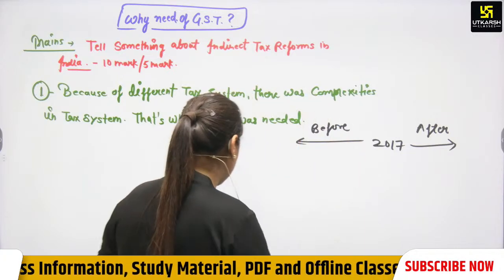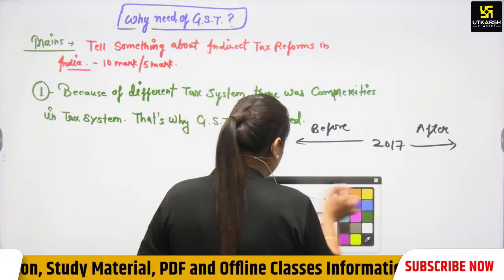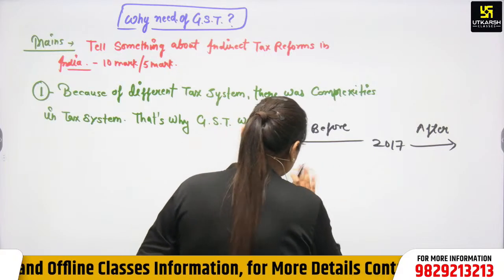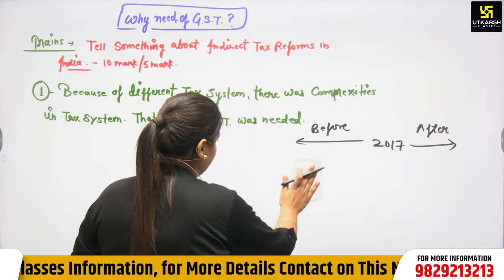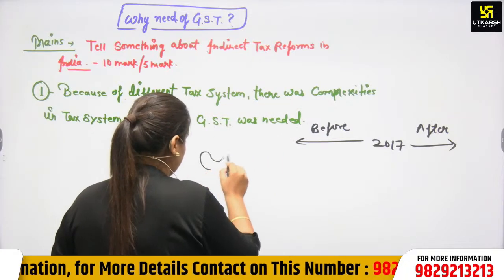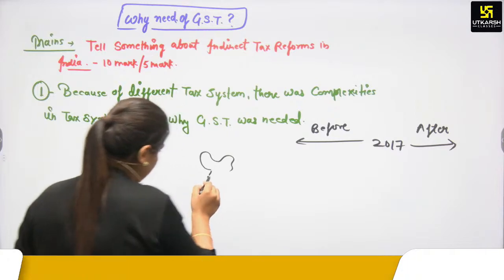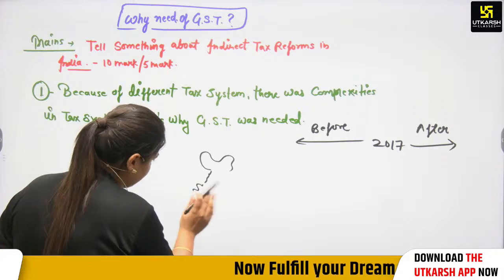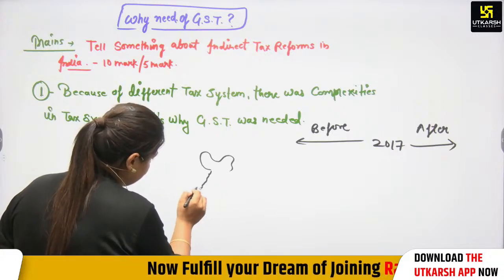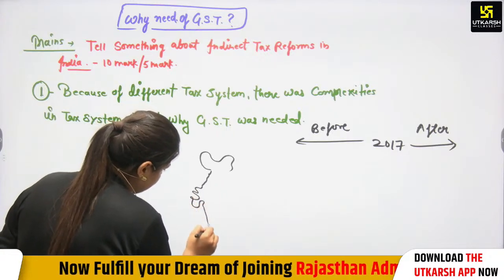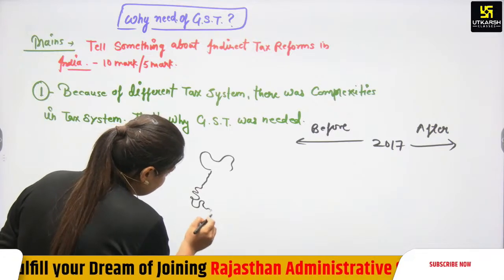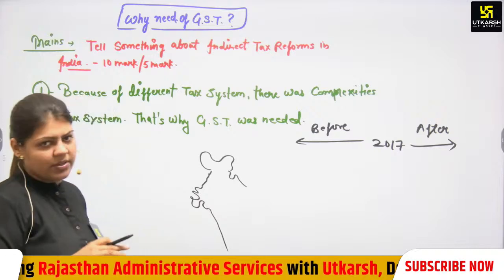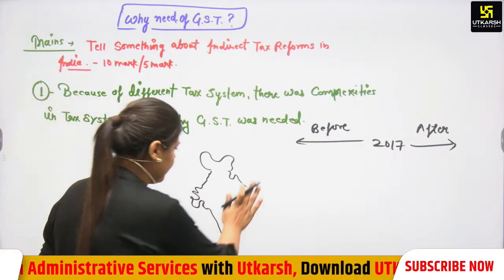If we have to understand that, we can frame a diagram so you can easily understand this very important topic. You can also make it in your mains examination. This diagram is not only for geography or history. You can use it in economy as well.